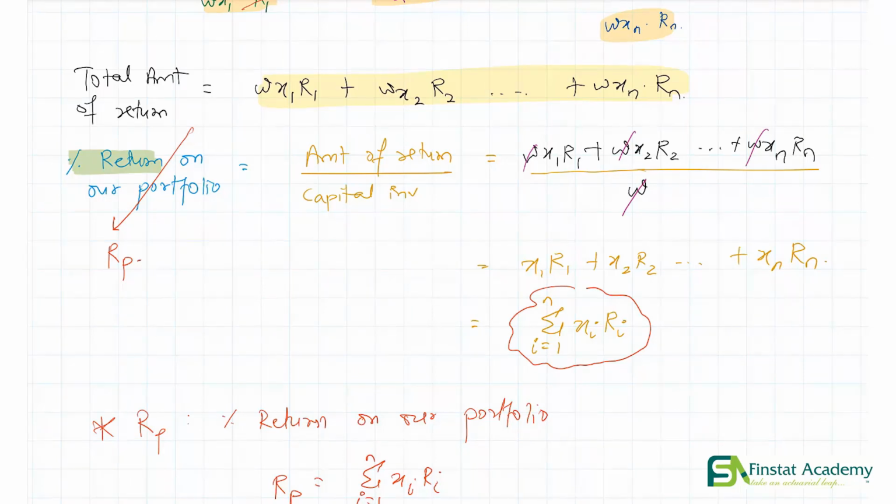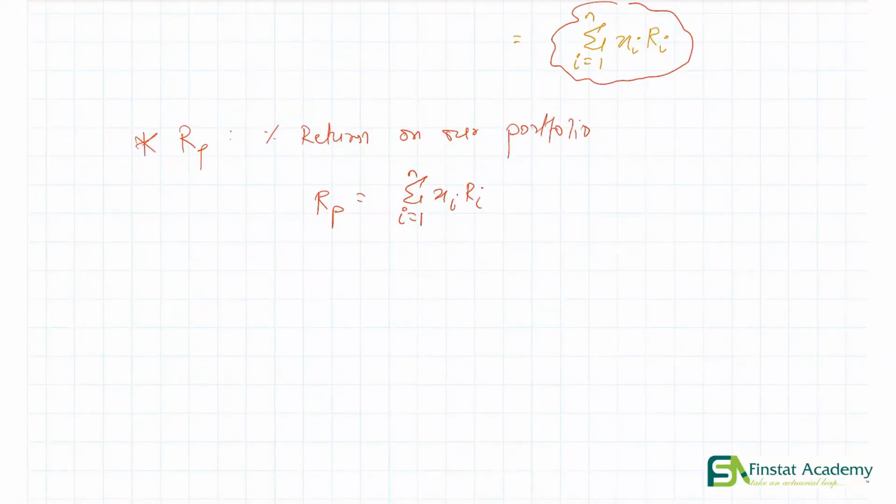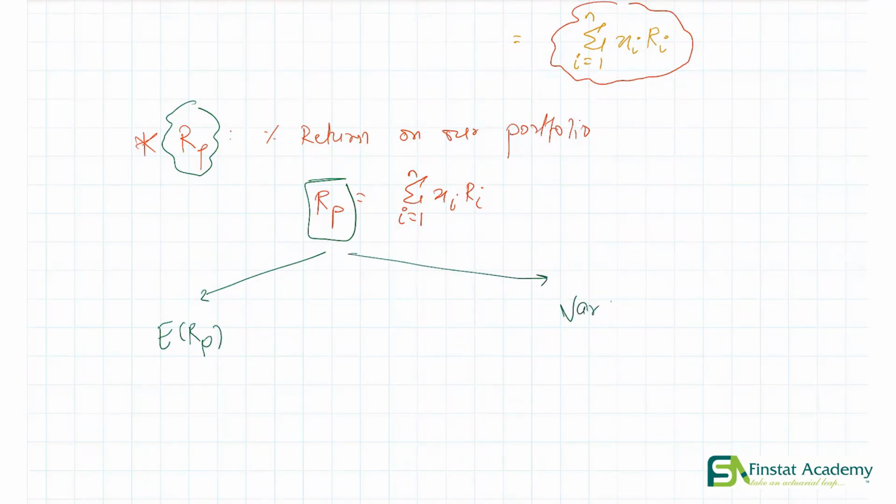Alright. So do you remember the very first assumption that we made? Assumption 1, remember? Investment decisions are solely based on two things, the expected return and the variance of return. So keeping assumption 1 in mind, naturally, we are pretty interested in knowing what the expected return on our portfolio is. We want to know what the expected return on our portfolio is, and we also want to know what the variability in our portfolio is. These two quantities are very important for us. So let's just go ahead and find them.